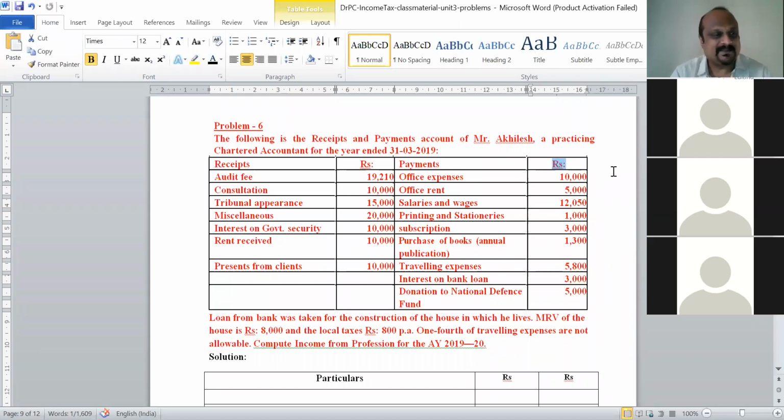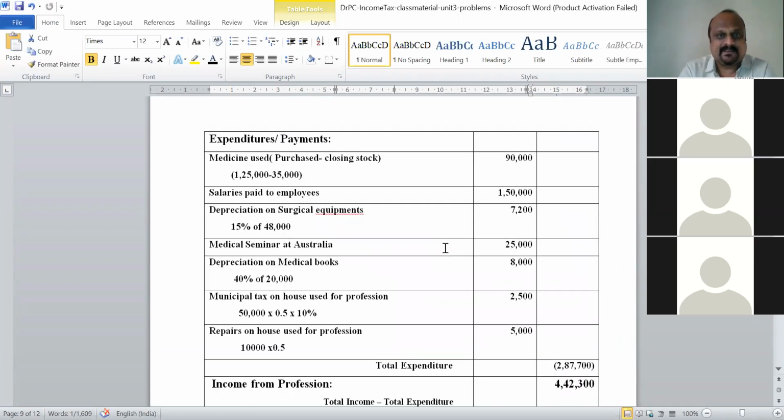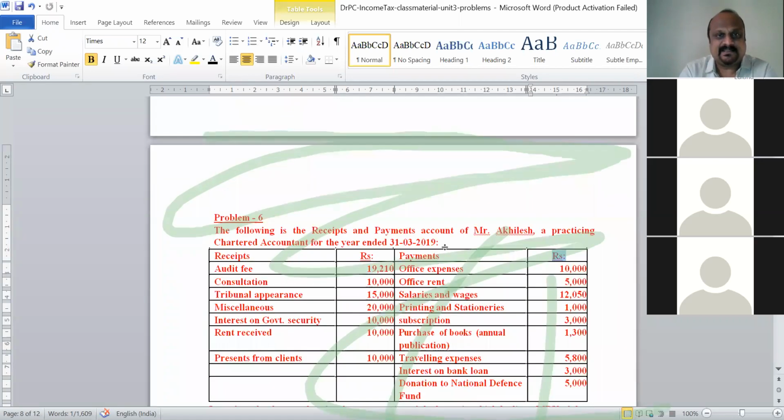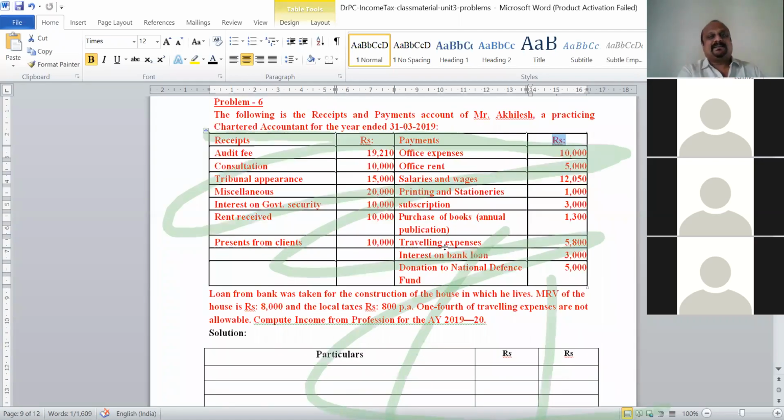This is the last problem of the PGBP unit, profits and gains of business or profession. Okay, so this could come for 10 marks. This problem and the one which was dealt earlier are little typical, big problems, and they could come for 10 marks. Problem 5 that we solved yesterday and this one are for 10 marks. Let us see the problem today now.